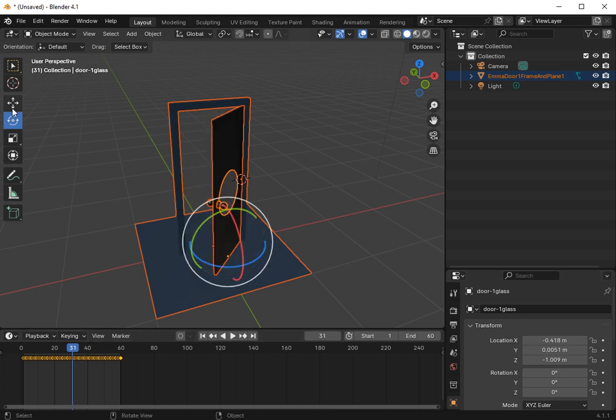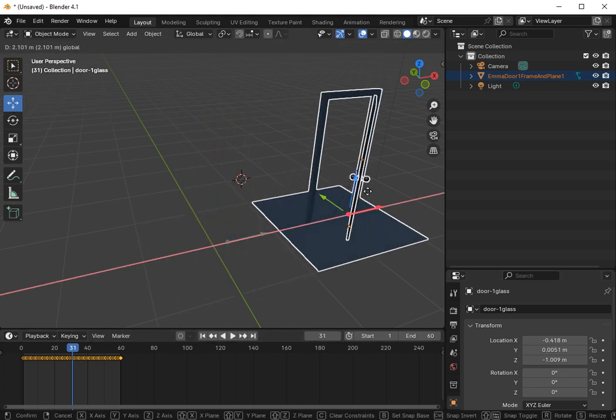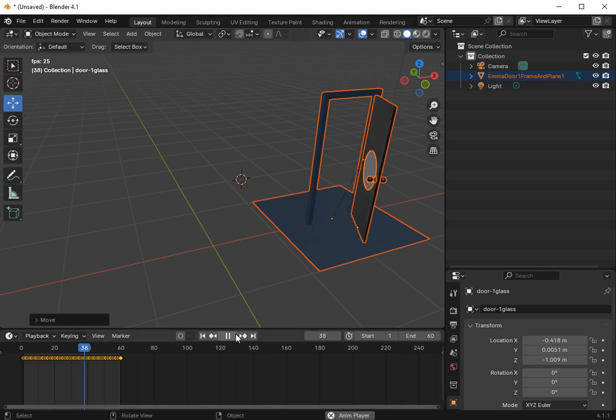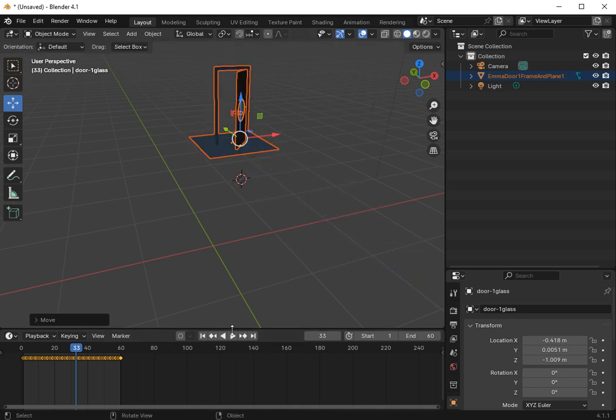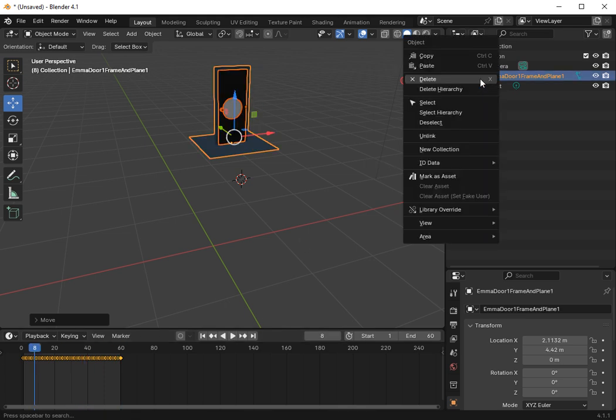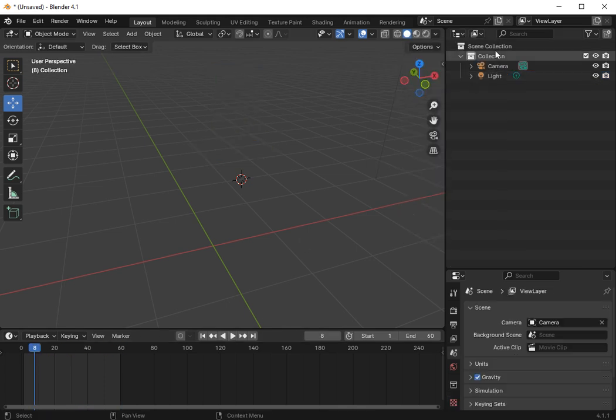And to make sure the door works, move the door to a different location and play it. If everything stays together, it doesn't matter if it's over there. Okay, now as I said, it doesn't matter where you put the item in the game world. The door itself should work. Okay, delete that. Okay, that's pretty great.